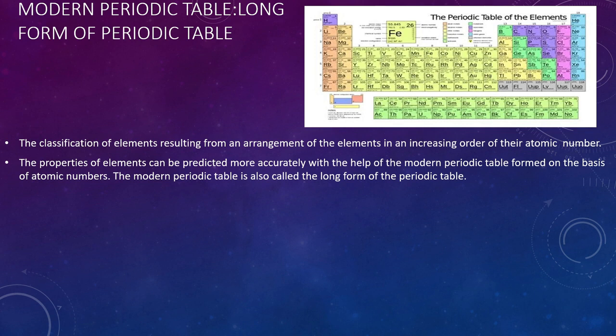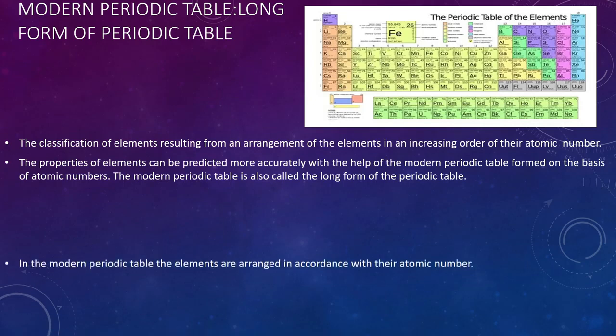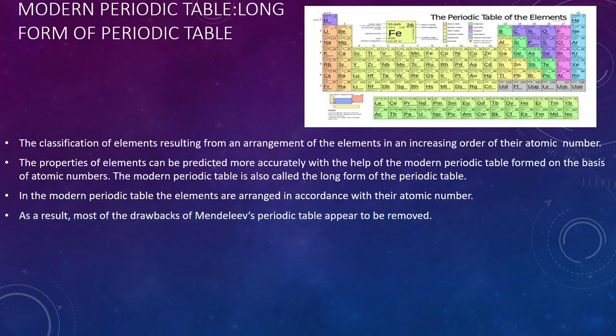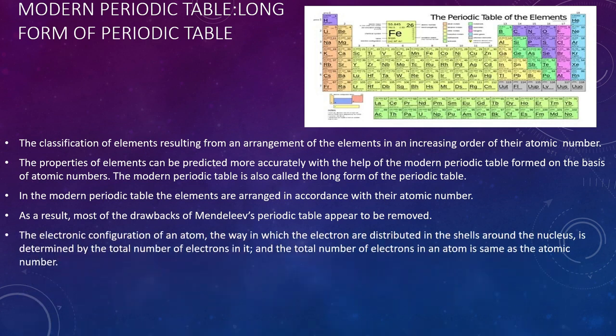The modern periodic table is also called the long form of the periodic table. As the elements are arranged in accordance with their atomic number, most of the drawbacks of Mendeleev's periodic table appear to be removed. This modern periodic table is related to the atomic number.